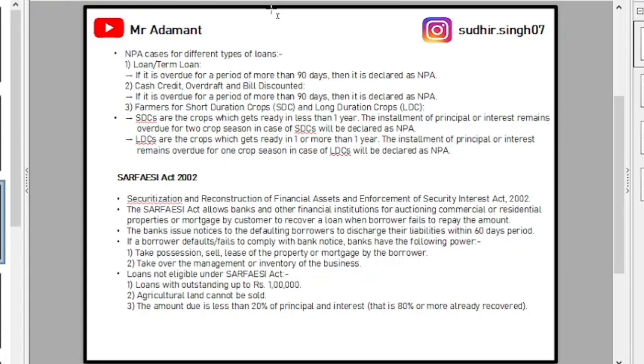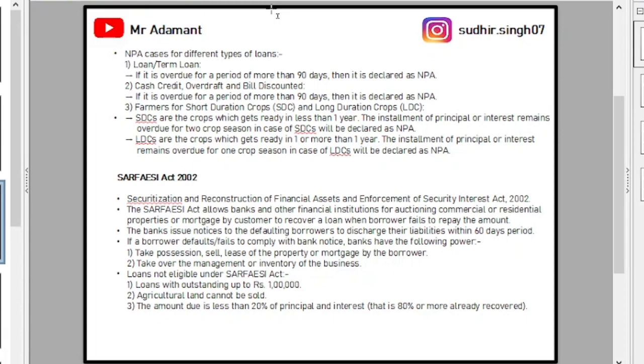Now the NPA cases for different types of loan. For a loan or term loan, it is declared as NPA after 90 days. For cash credit, overdraft and bill discounted amounts, after 90 days, it is declared as NPA. But it is not the case for the short duration crops and long duration crops loans to farmers.